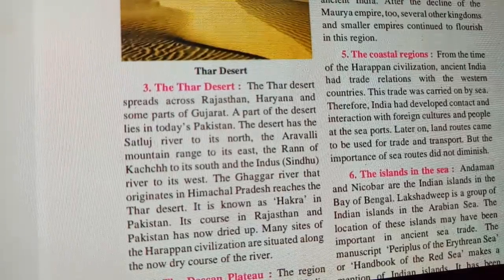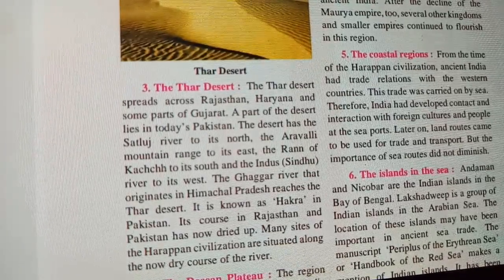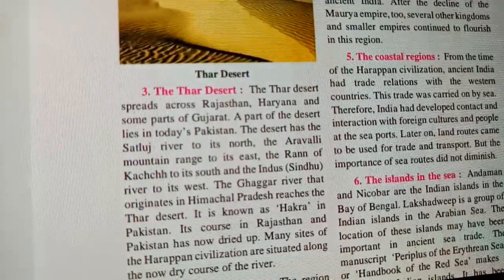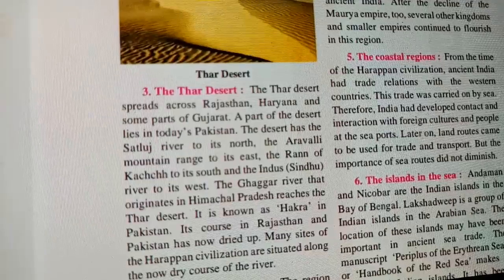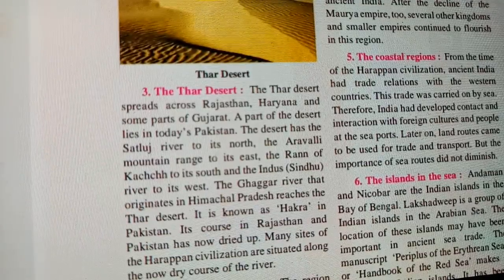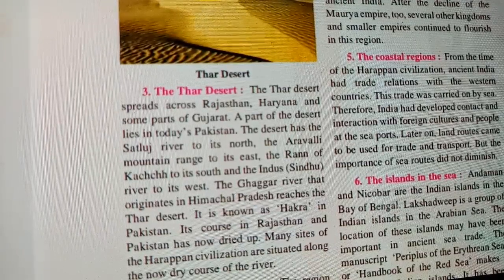The Thar Desert spreads across Rajasthan. As you must be knowing, this Thar Desert is spread around Rajasthan, Haryana and some part of Gujarat. A part of the Thar Desert lies in today's Pakistan. So there are some regions of this type in Pakistan also.